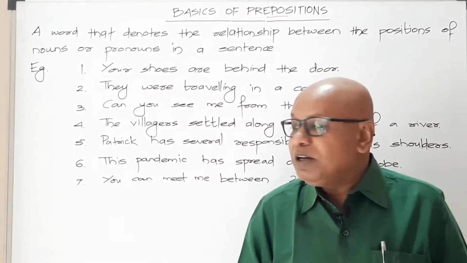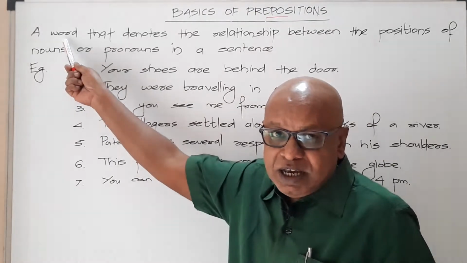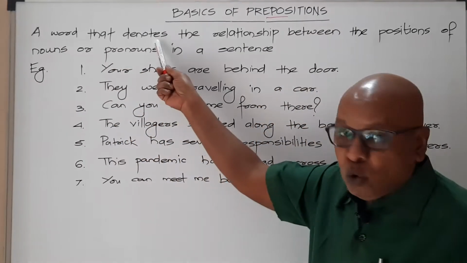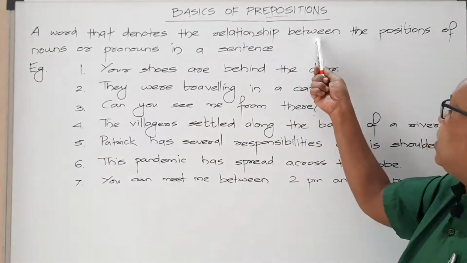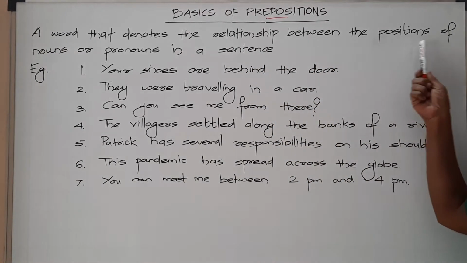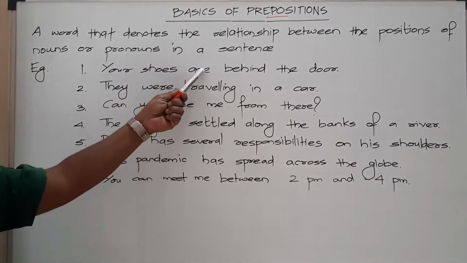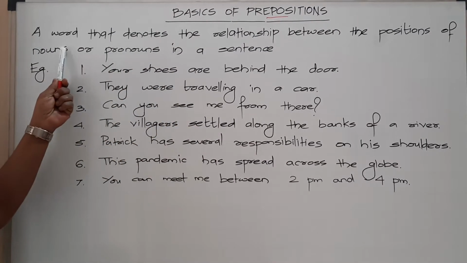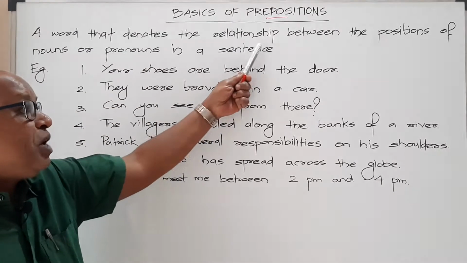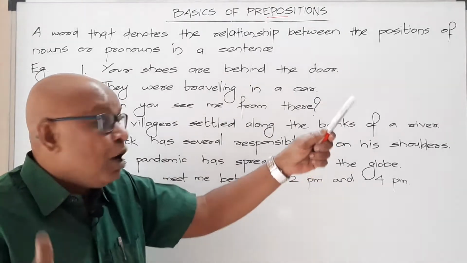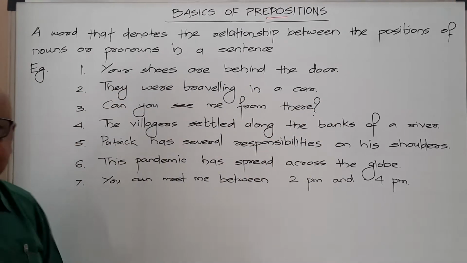Please pay attention. A preposition is any word that tells us the relationship between the positions of nouns or pronouns in a sentence. I repeat, any word that tells us the relationship between the positions of nouns or pronouns in a sentence.